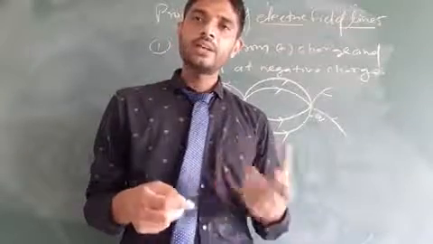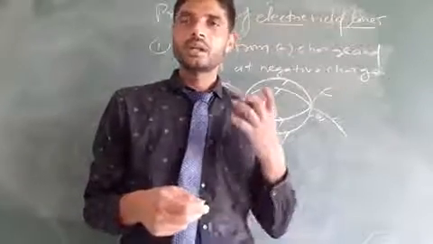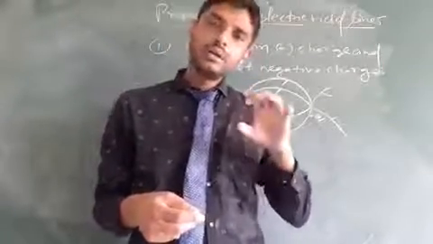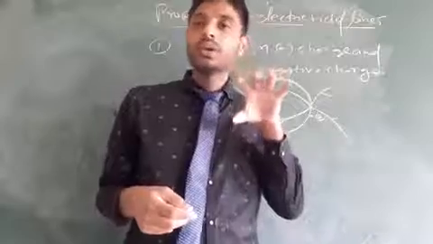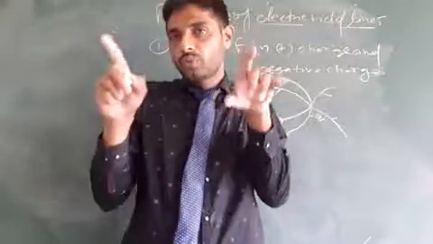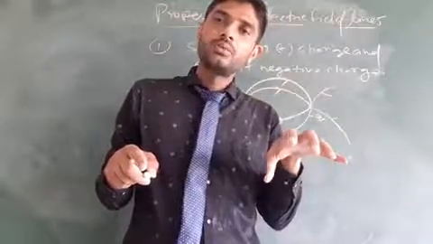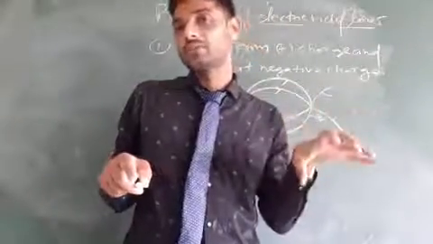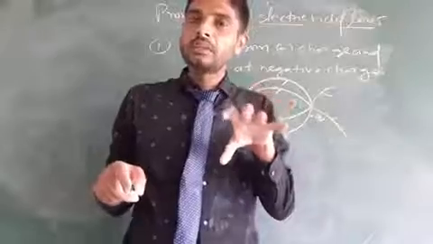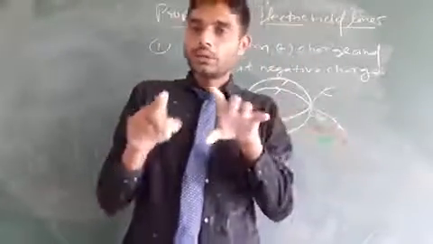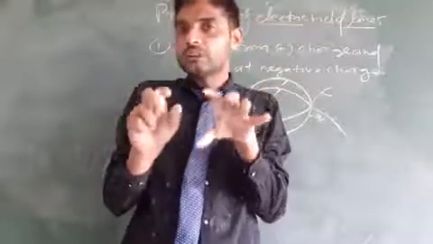But the value, direction and strength of electric field we can represent by electric field lines. So electric field lines move from the starting point to infinity, but near the starting point the strength of electric